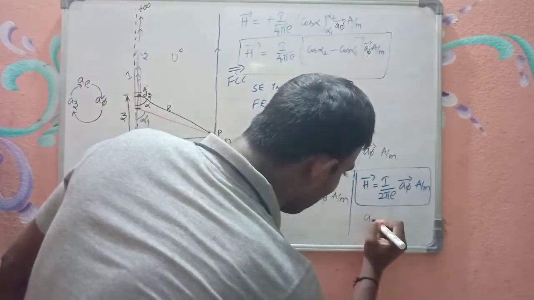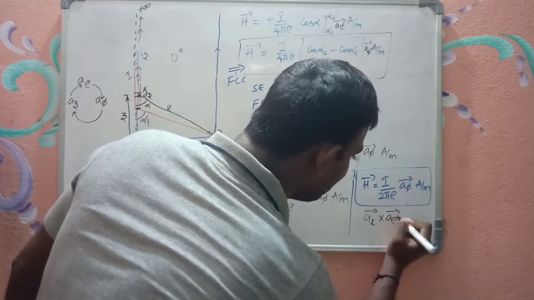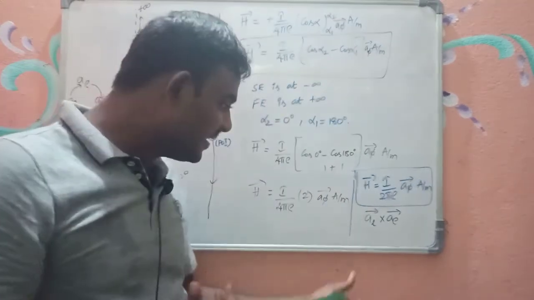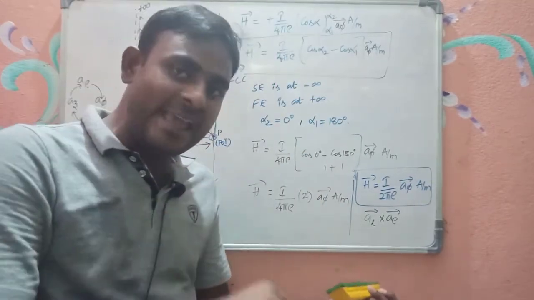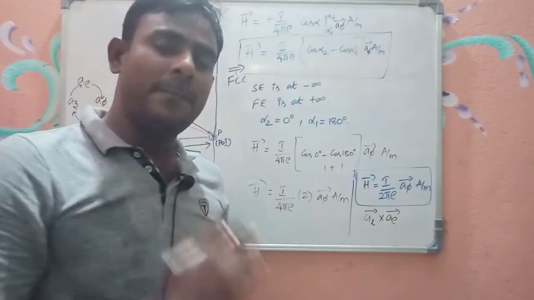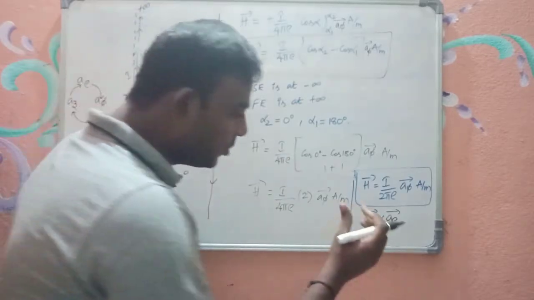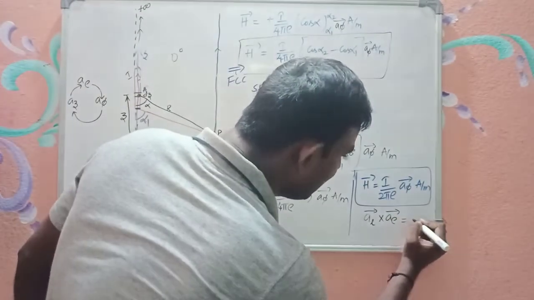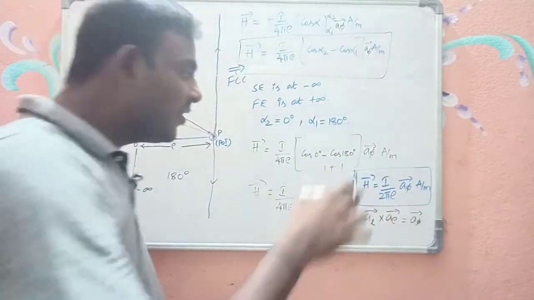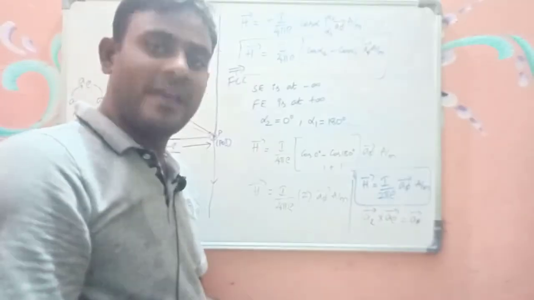So how did we get a phi bar? It is aL bar cross a rho bar. What is aL bar? See, the current is in z direction. That is the reason why a z bar and aL bar are both the same. So aL bar cross, what is a rho bar? A perpendicular unit vector from conductor to the point of interest. When you take the cross product between these two, you get a phi bar. Particularly for this problem, we got a phi bar. But it is not true everywhere. It is not true everywhere.